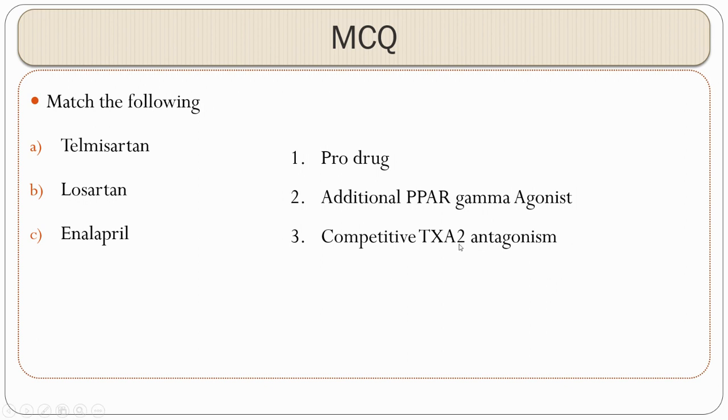And then losartan. Losartan is an angiotensin receptor blocker. It has an additional property of competitive thromboxane A2 antagonism. So it has an antiplatelet effect. In the same way, enalapril is a prodrug. Of all the ACE inhibitors, except for captopril and lisinopril, the remaining all are prodrugs.